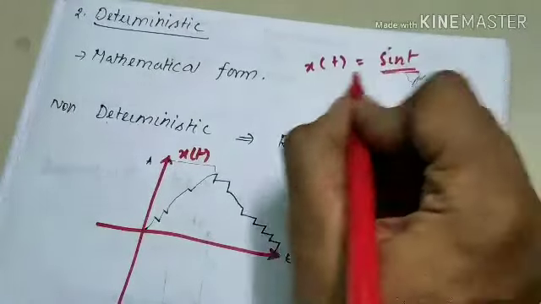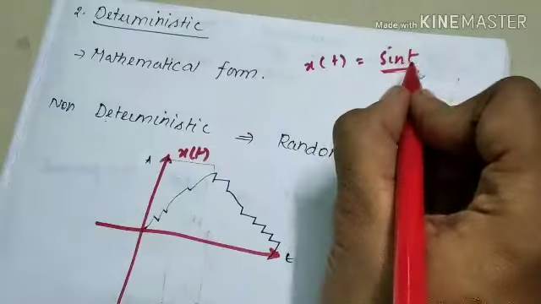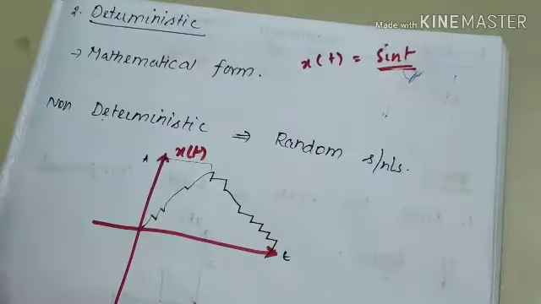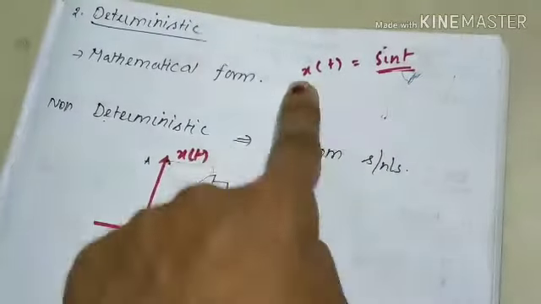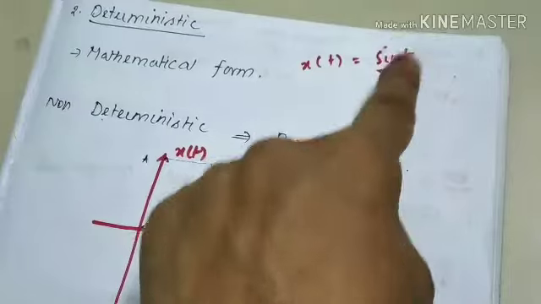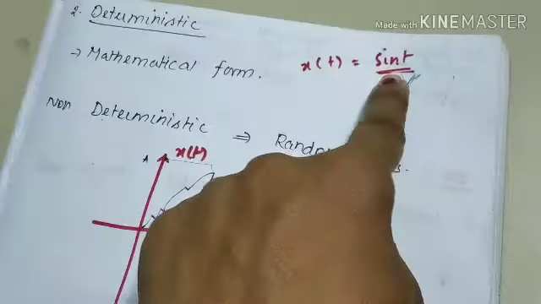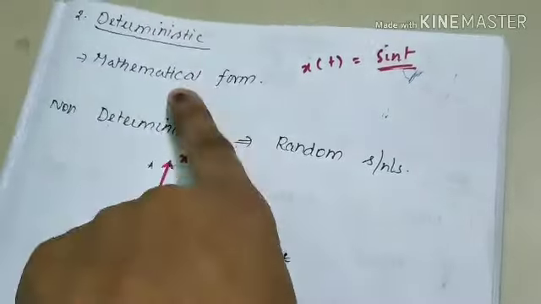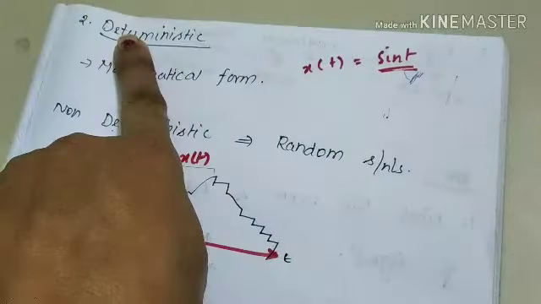Likewise, any mathematical representation can be formed in a deterministic signal. If a signal is determined using any mathematical form, then it is said to be a deterministic signal.